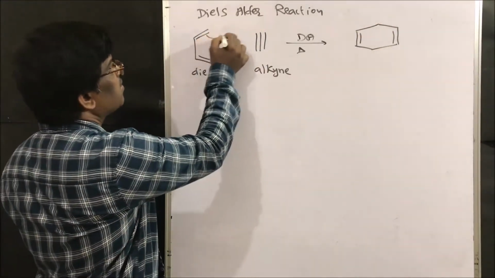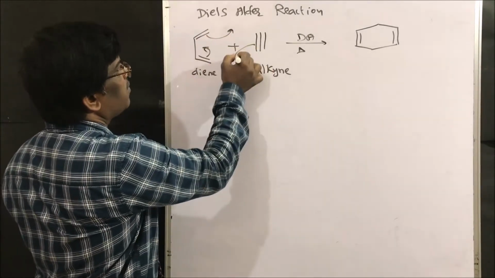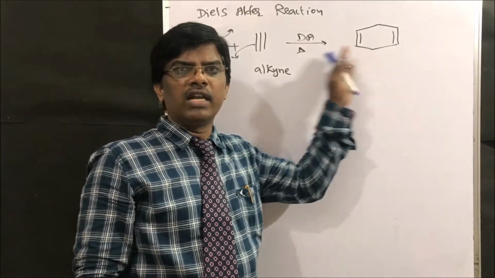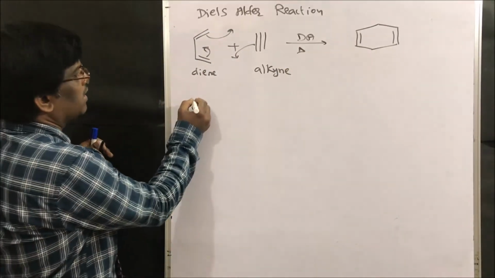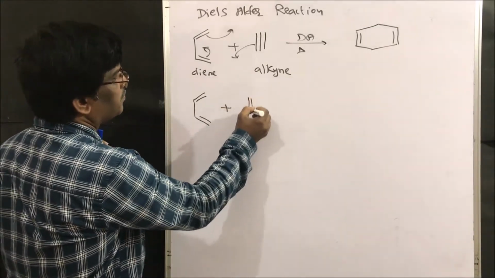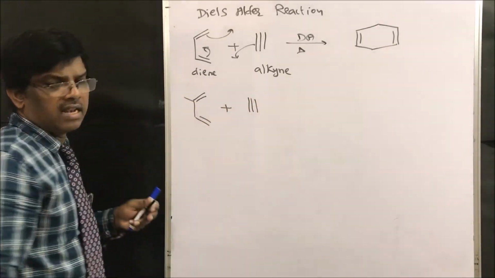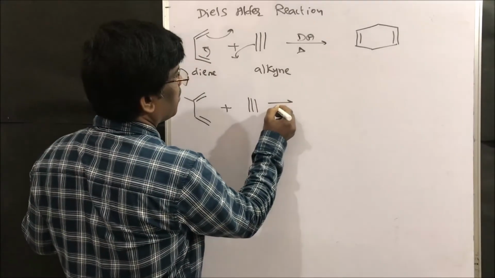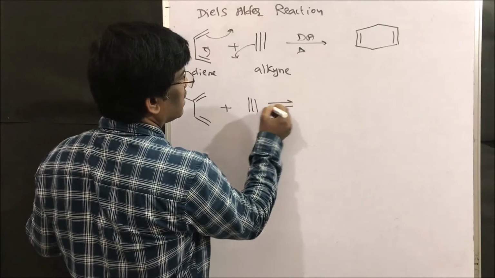How? It is very simple. There is no intermediate, it is going to give this cyclic compound, the Diels-Alder product. For example, if I take here methyl, so what is the compound I am going to get in the Diels-Alder reaction?